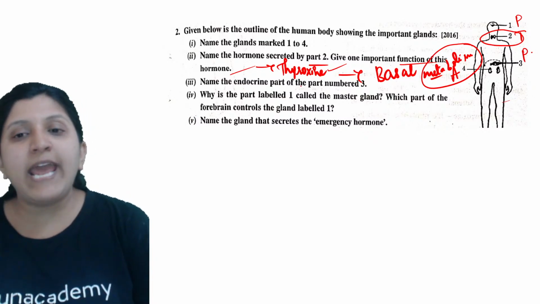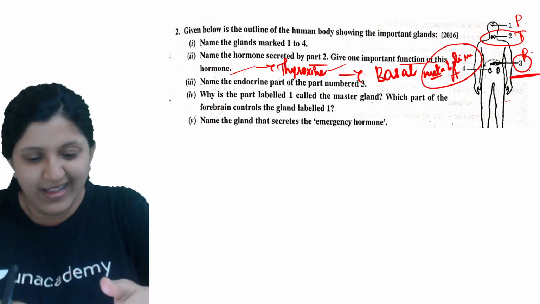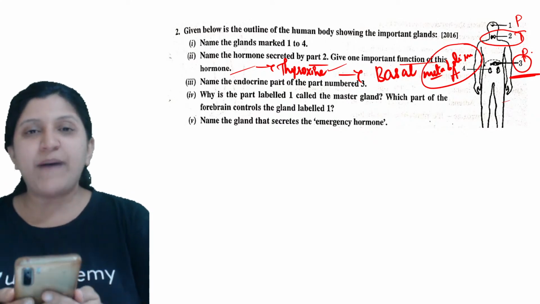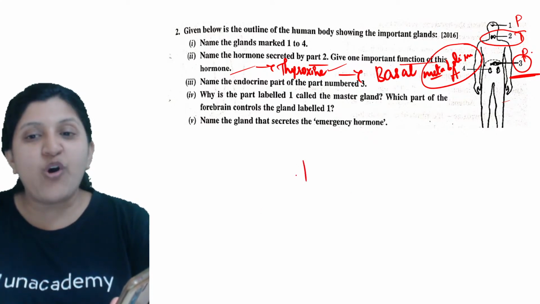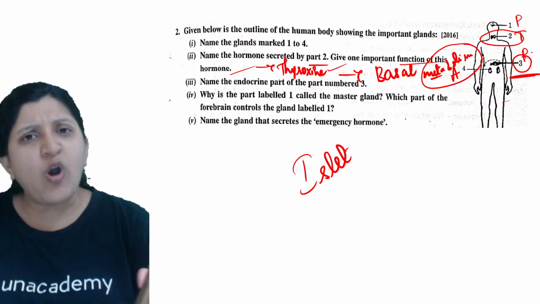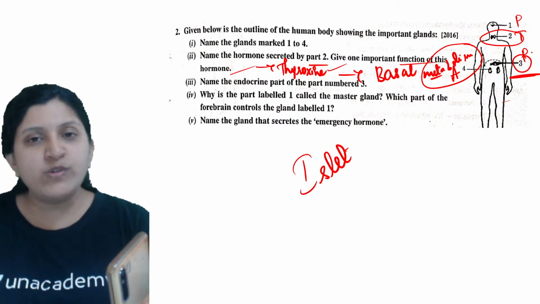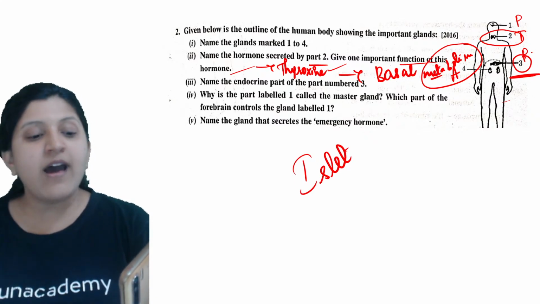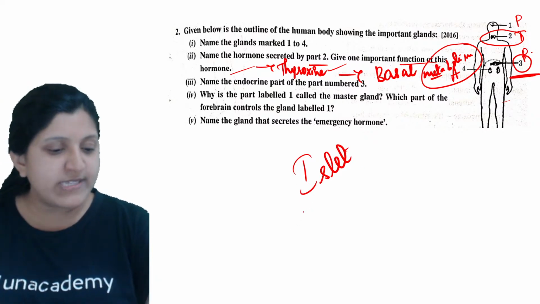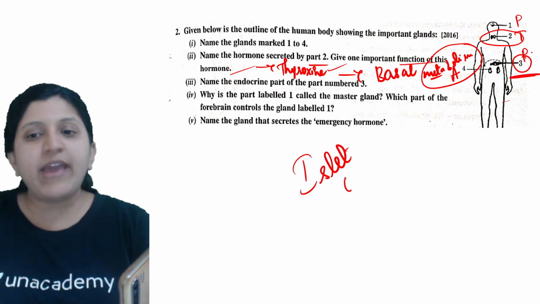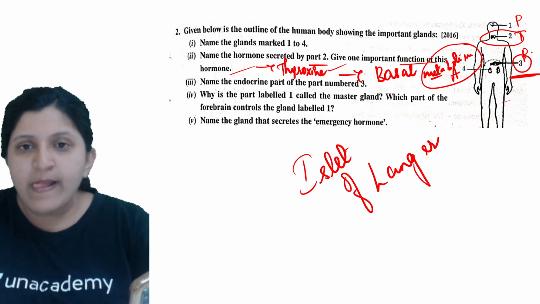Now name the endocrine part of part number 3. What is that endocrine part? Yes, any of you, what is that endocrine part of part number 3? Yes, very good, Dakshay. It is islets of Langerhans. What do we call this particular pancreas? There is one particular term which we use to say that this pancreas is both exocrine as well as endocrine. What is that? This one is anyway islets of Langerhans.